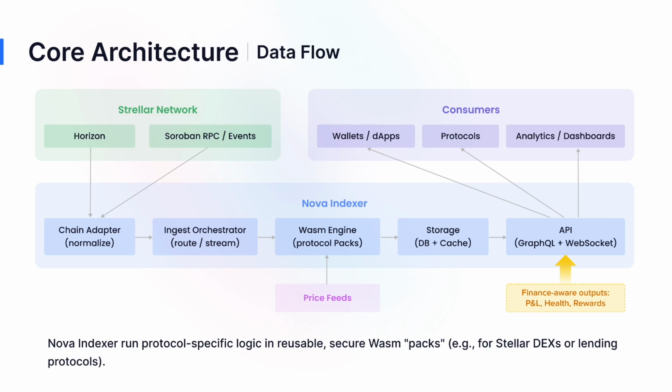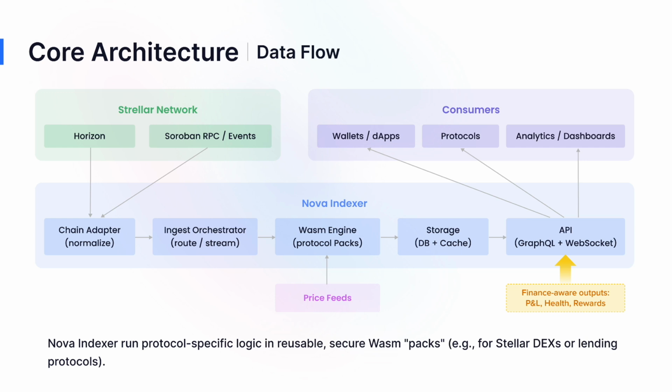Now let's break down how Nova works under the hood, starting with the data flow. As shown in this diagram, data enters from the Stellar network via Horizon for transactions and Soroban RPC for events. It flows through our chain adapter for normalization, then to the ingest orchestrator, which routes and streams it. From there, the WASM engine applies protocol packs to compute finance-aware outputs, stored in a DB plus cache for speed.